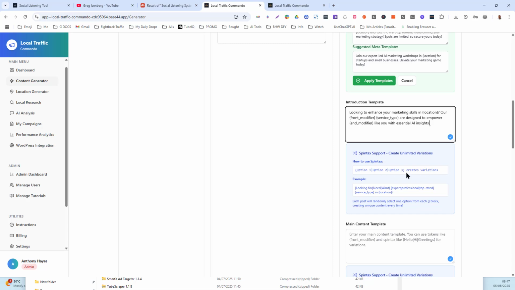So if you want to do a lot of variations of a page, which I really don't think is needed, Google and search engines and AI search understand the context of what you do. It's completely different from 2012 when we first started doing this. We don't need thousands of pages. We just need nice pages with decent content and a strong call to action. We're relying on our titles to be able to rank, but we want to rank for keywords that people are searching for.